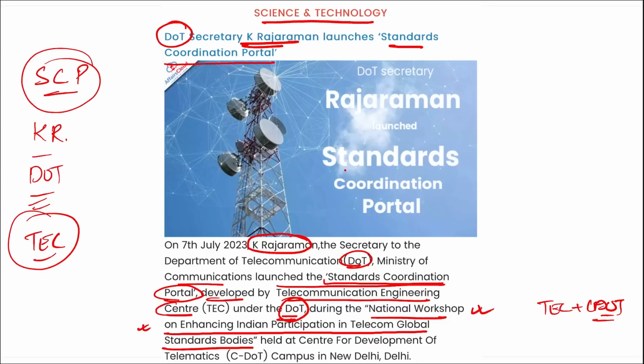Then what is the reason for this standard coordination portal that was launched? This portal aims to increase India's participation in global standardizing initiatives by bringing specialists from various sectors such as industry, academic institutions, research organizations, and government. Also, this will serve as a central hub for sharing information and promoting collaboration in the particular sector. Correct?